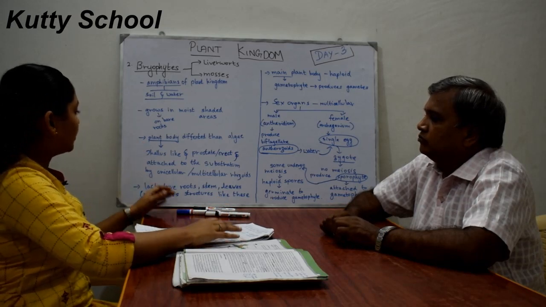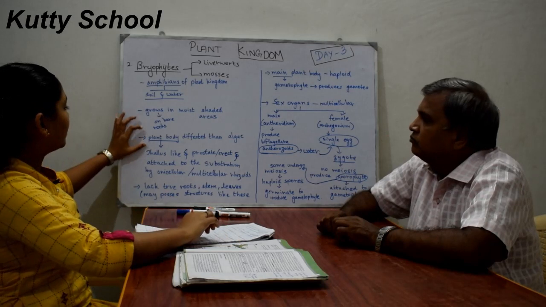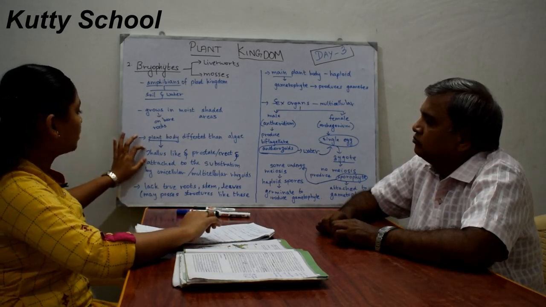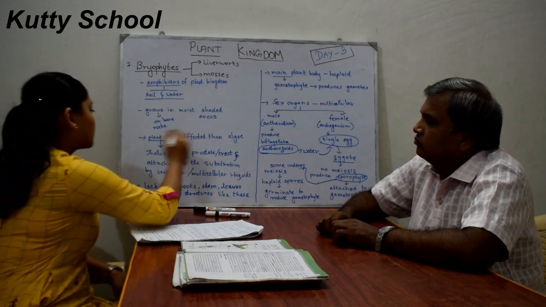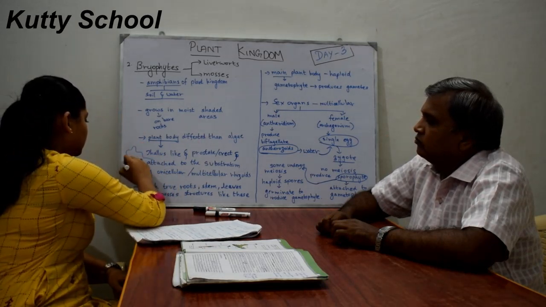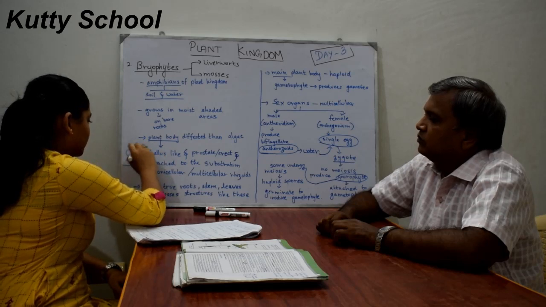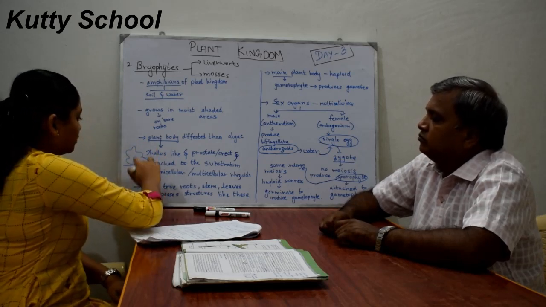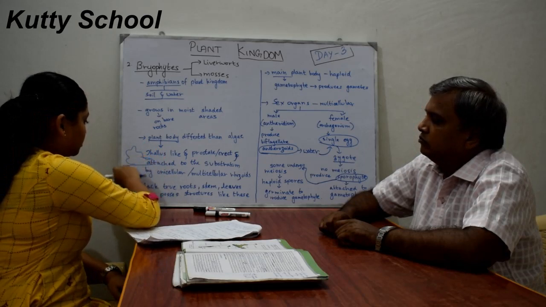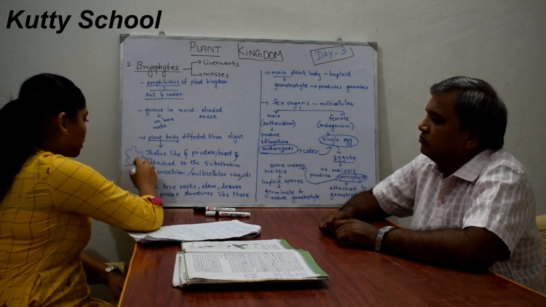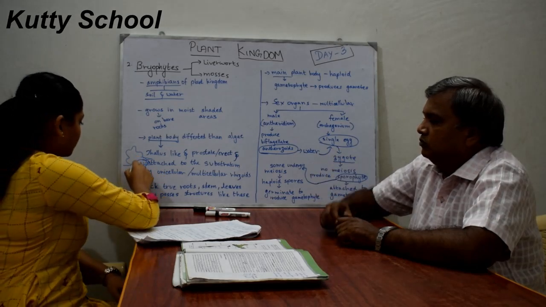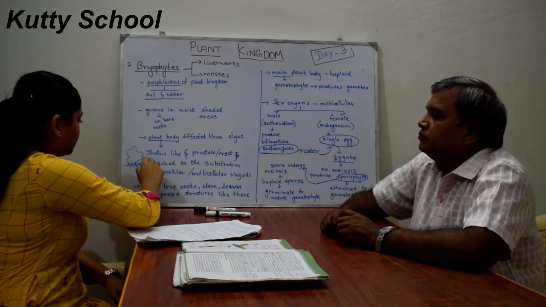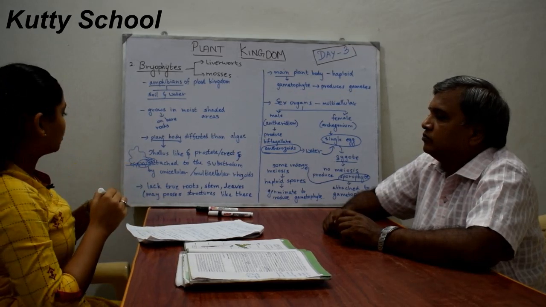The plant body of bryophytes is thallus-like. Thallus just means a structure. This is the land, and this is the structure of these bryophytes. They are attached to the ground with unicellular or multicellular rhizoids. Rhizoids are nothing but root-like structures, and they can be multicellular or unicellular.